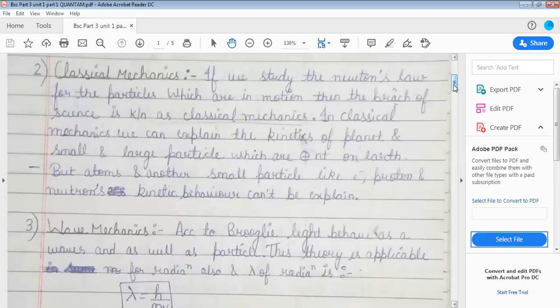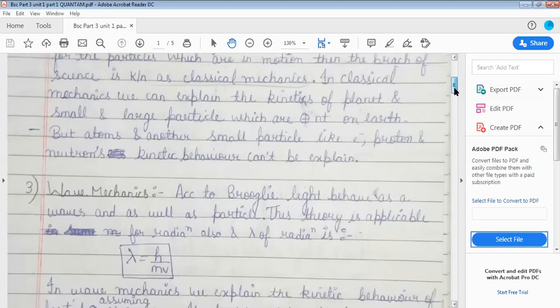But atoms and other small particles, electrons, protons, neutrons, the kinetic behavior of these particles cannot be explained by classical mechanics.